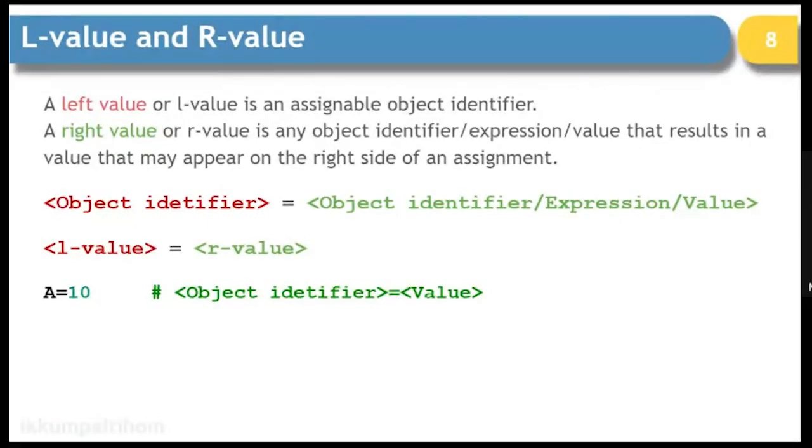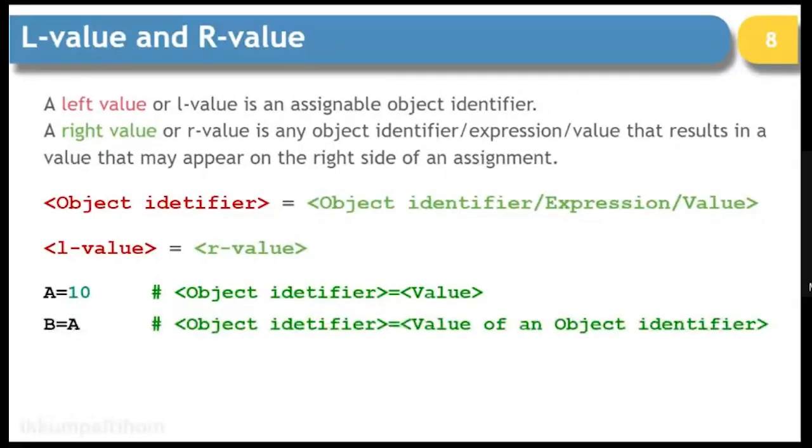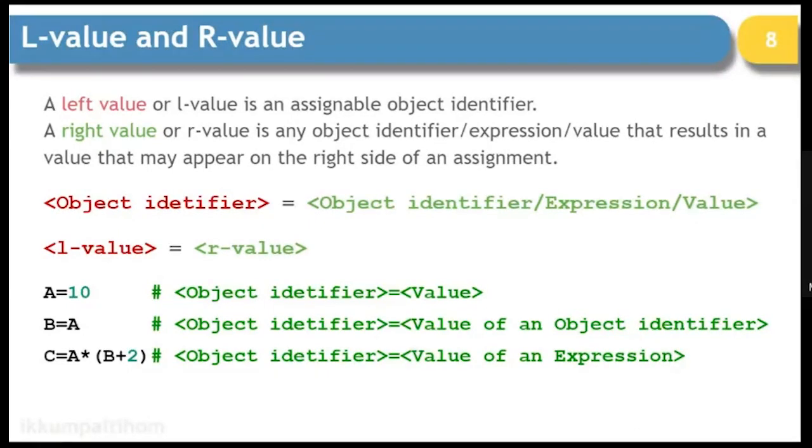You can see here A is equal to 10 is nothing but object identifier A and value 10. So we are assigning an integer to a variable known as A. Another example, you can write one object identifier equal to another object identifier, so you can write B is equal to A. Third, you can write an expression, that is 100% acceptable. So on the R value side it can be a value, a variable, or an expression.